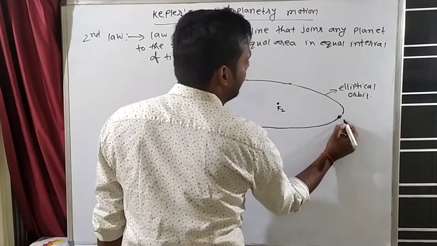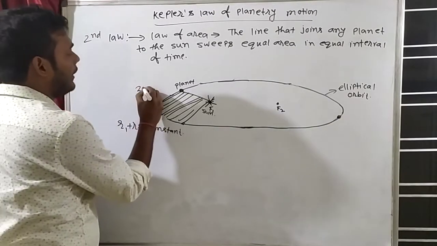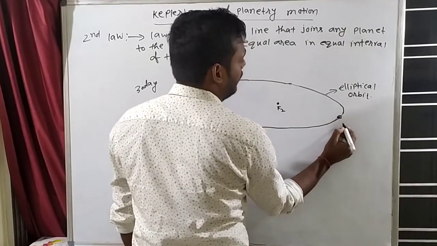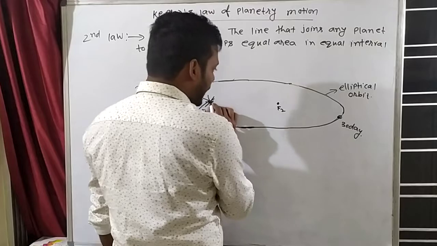Let's say this planet is here and I am giving equal time. How much time? How many days am I giving? 30 days to this planet, and I will give equal time to this other planet also, 30 days. So in 30 days, what will happen?